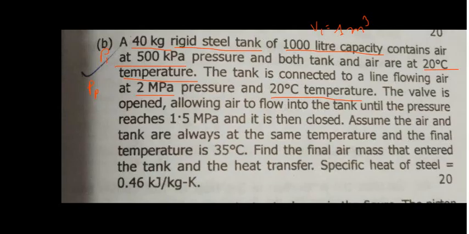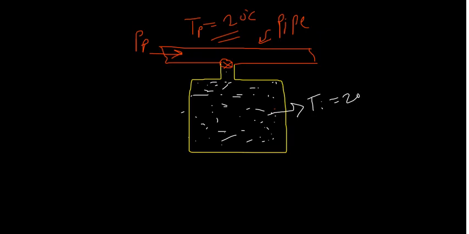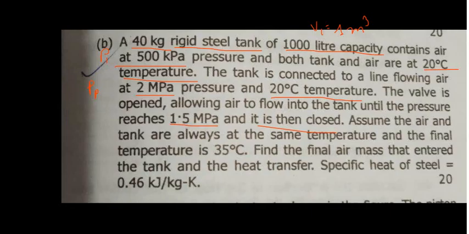Okay, next the valve is now opened, allowing the air to flow into the tank until the pressure in the tank reaches 1.5 megapascal, and then it is closed. Assume that air and tank are always at the same temperature, that means during the filling, the temperature of the body of the tank and the air inside is not changing, they are both the same temperature. Okay, and the final temperature is 35 degrees Celsius. Find the final air mass that entered into the tank and the heat transfer.